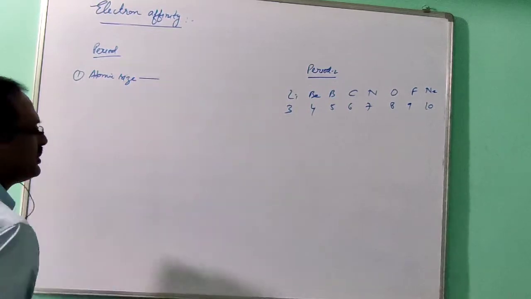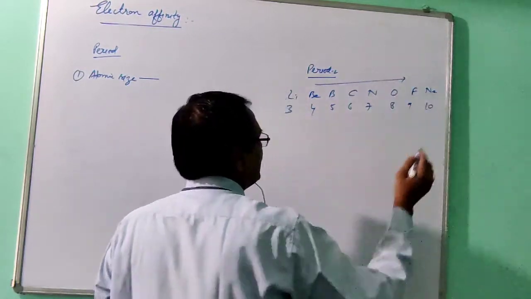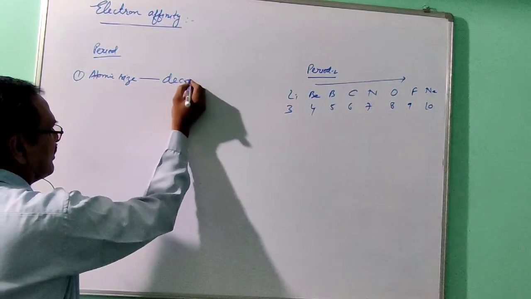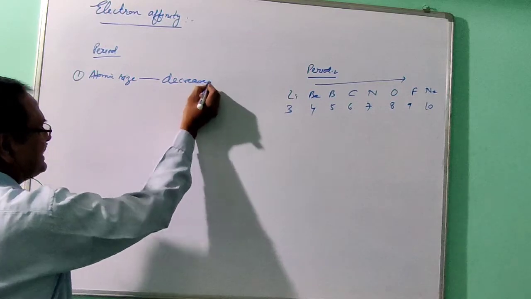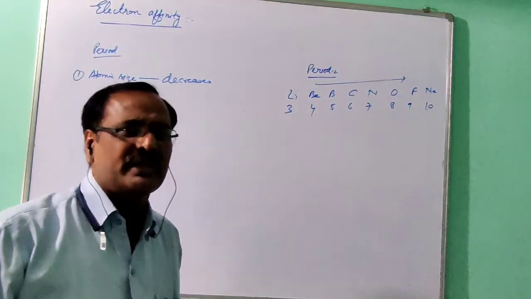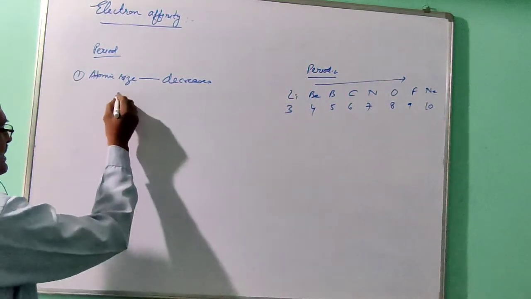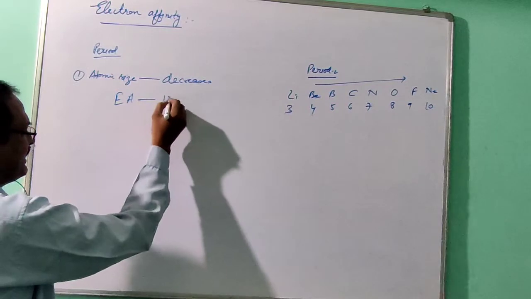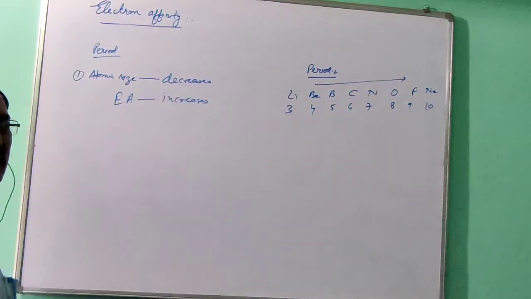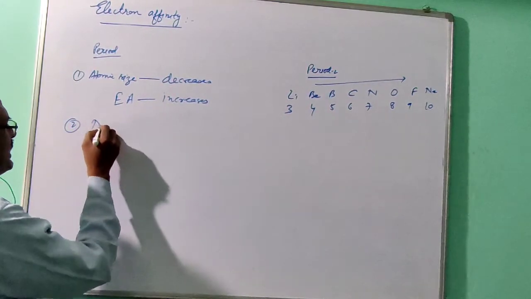You know that when you move in a period from left to right, atomic size decreases. If the atomic size decreases, the coming electron will experience more force of attraction, and more energy will be released. It means electron affinity increases. Now the second factor is nuclear charge.